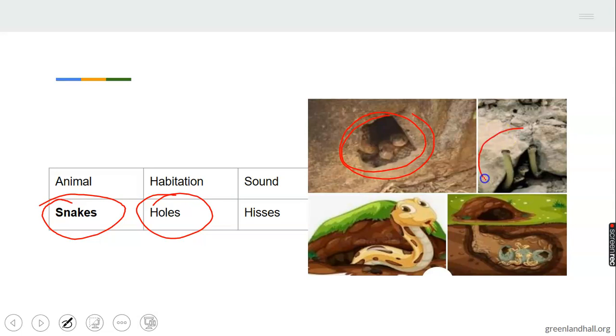Look at this one too. You see them sticking their necks, their body out of this hole. If someone is not careful, maybe you're on top or you just walk by, you don't know. See, there are 2 other snakes here. And you do not know. That's why you must be careful of holes. You don't know what is in the hole. So they live in holes. And what sound do they make? A snake eases. Snakes ease. That's the sound that they make.